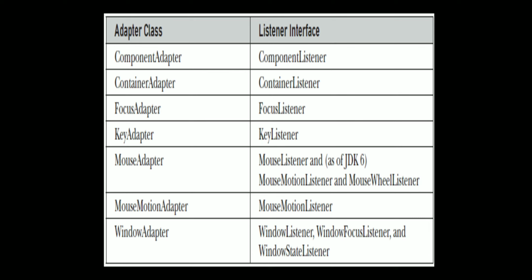This is the concept of adapter classes. We use an adapter class to implement in our program, similar to a package. Adapter class means this is similar to the packages. It includes all the implementation by default, according to the corresponding adapter class and the corresponding listener class.